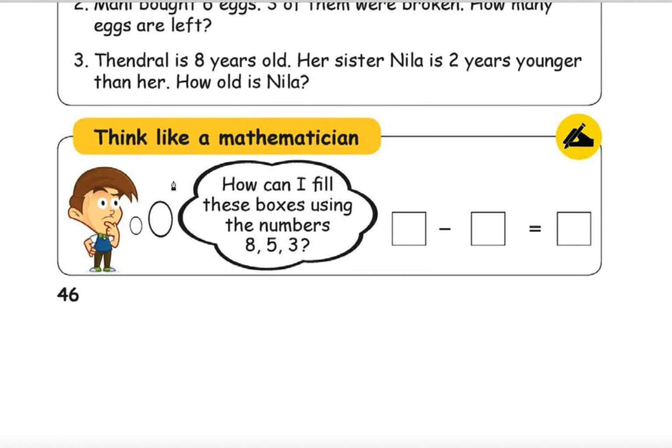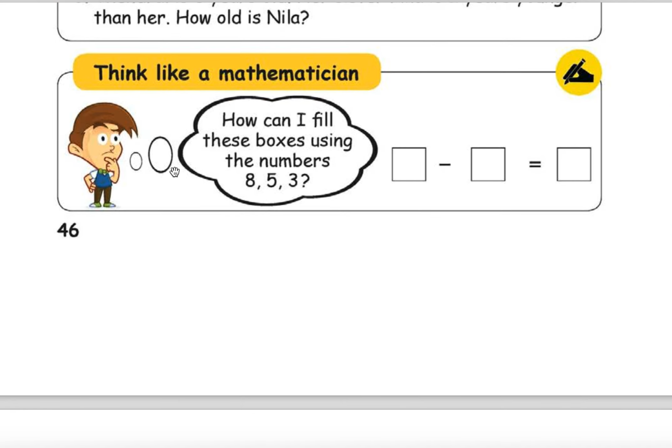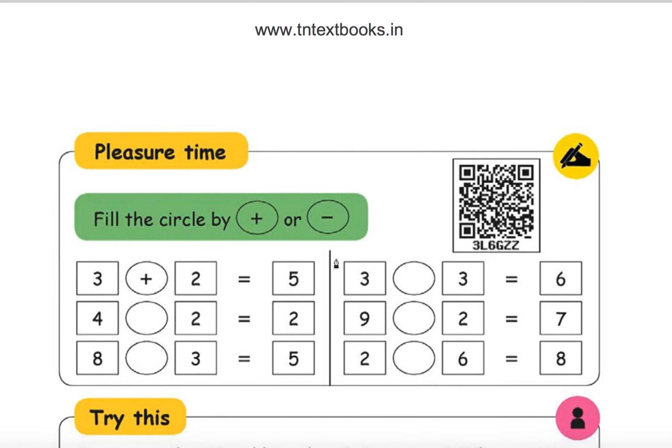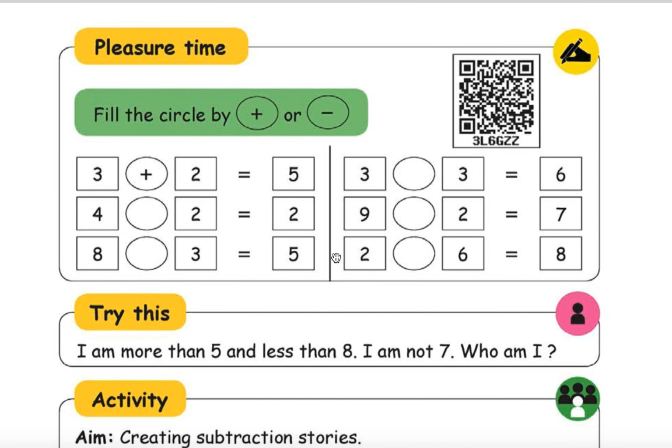Think like a mathematician. How can I fill these boxes using the numbers 8, 5, 3? Place 8 here, 5 here. It becomes 3. Pleasure time. Fill the circle with plus or minus. Oh, that is very easy, right? 3 plus 2, 5. 4 minus 2, 2. So this is minus. Minus here also minus.